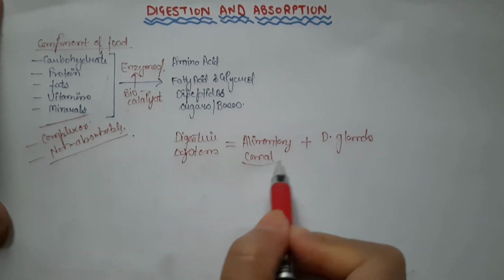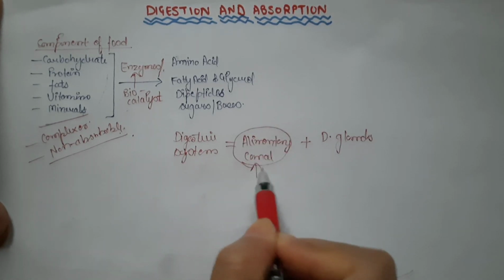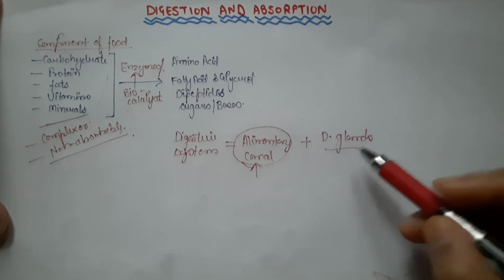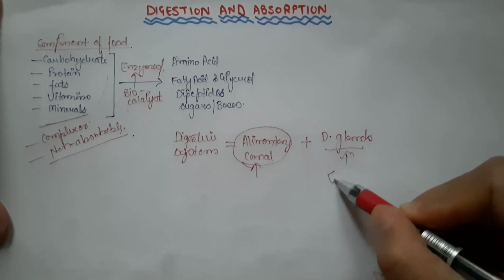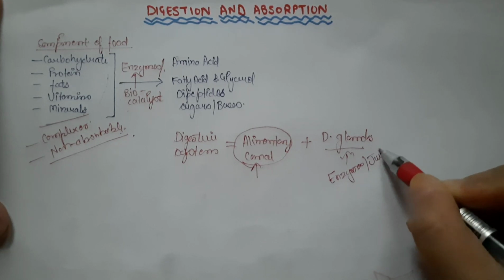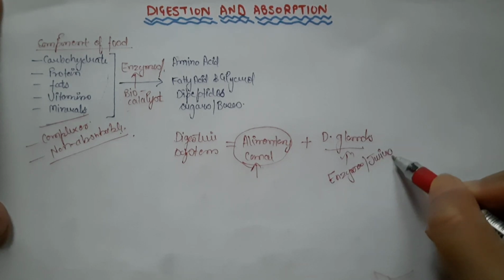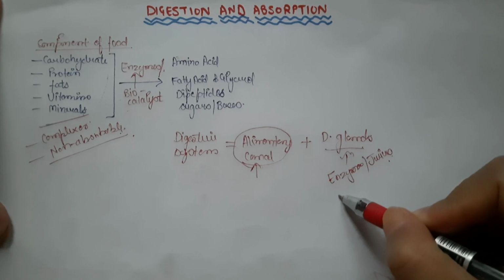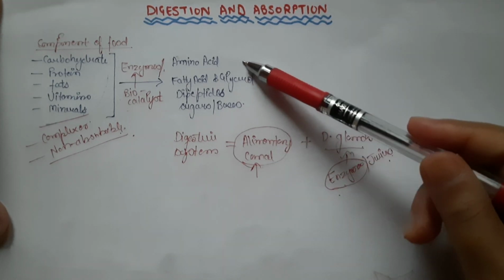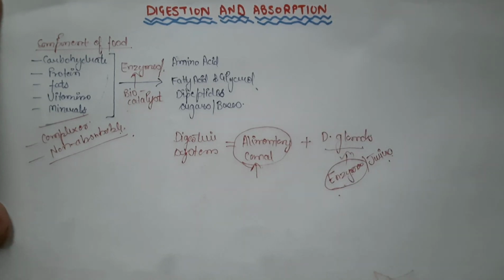This alimentary canal is simply the passage of food, or the way through which the food passes, and the digestive glands secrete the juices, mainly, which consist of the enzymes, and the enzymes further help in the digestion of the complex food into simpler food.